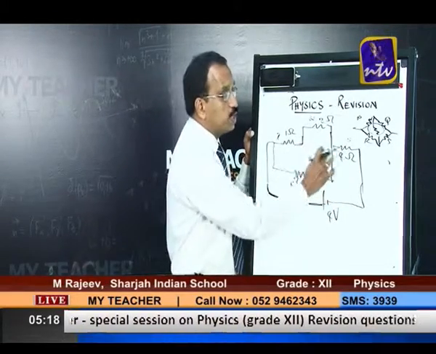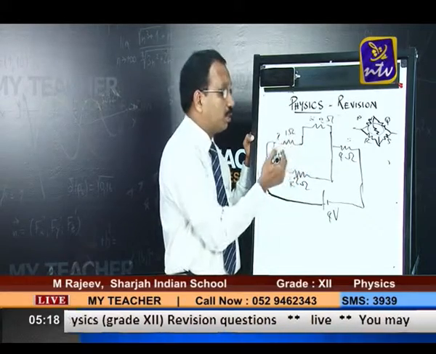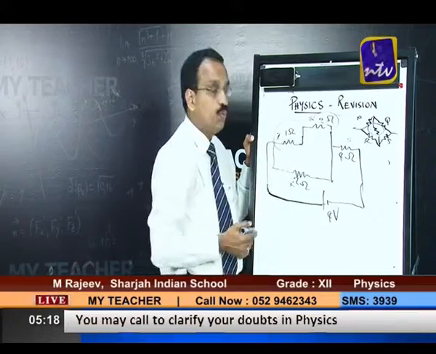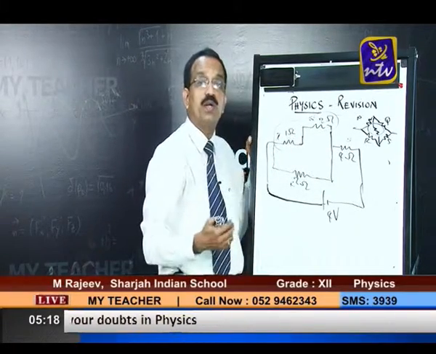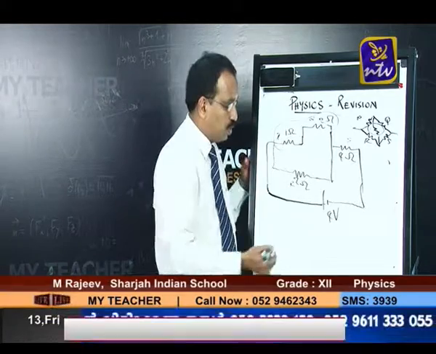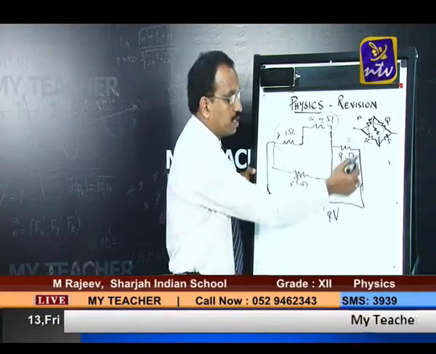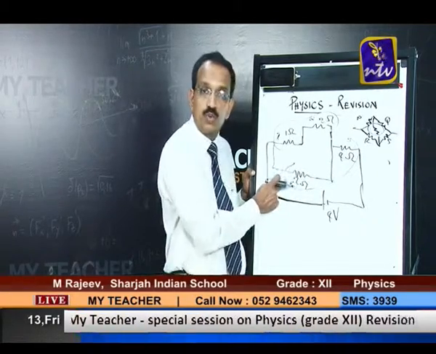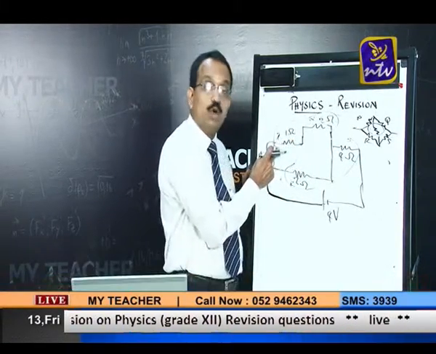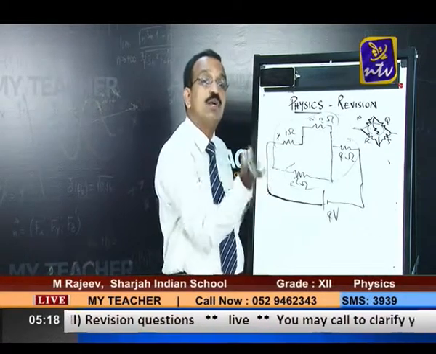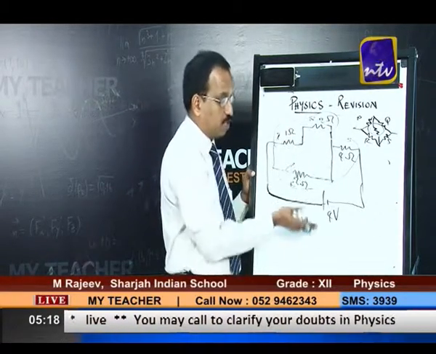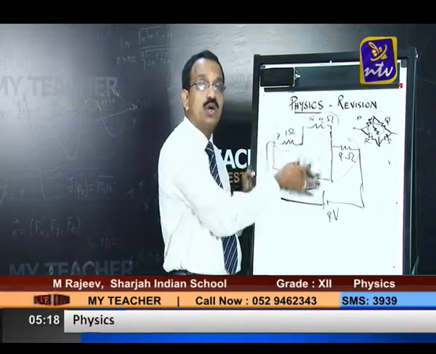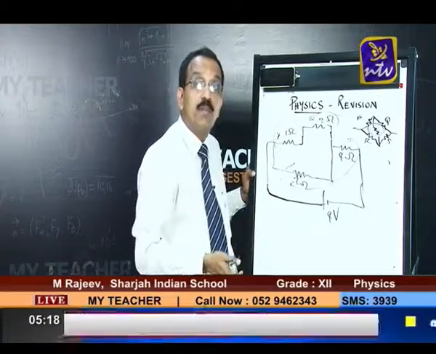With that resistance taken out, it is easy for calculation, because 1 and 2 are in series. 1 and 2 in series means the effective resistance is 1 plus 2, which is 3. Similarly, 2 and 4 are also in series, effective 6. So this is 6 ohm, 4 plus 2, and this is 3 ohms. Now, 6 ohm and 3 ohm are in parallel. We can redraw it like this: a 6 ohm resistance here and a 3 ohm resistance here, connected in parallel.